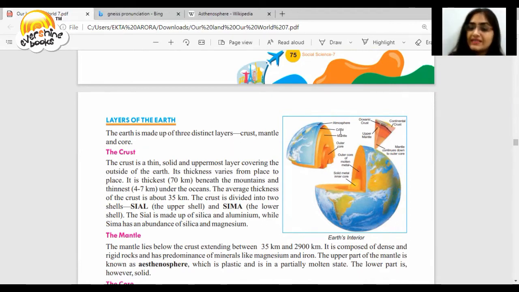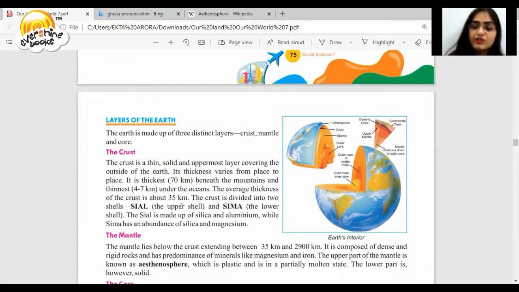We'll talk about the crust, because the atmosphere we have already learned in the previous chapter. The crust is a thin, solid and uppermost layer covering the outside of the Earth. Its thickness varies from place to place. It is thickest beneath the mountains and thinnest under the oceans. The average thickness of the crust is about 35 kilometers.